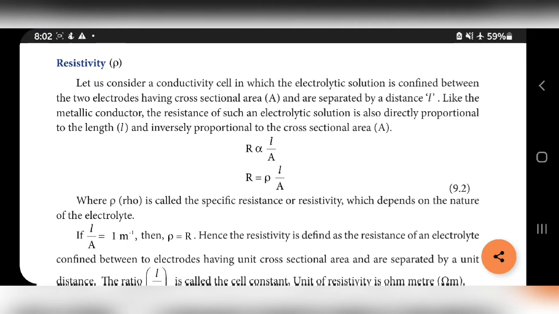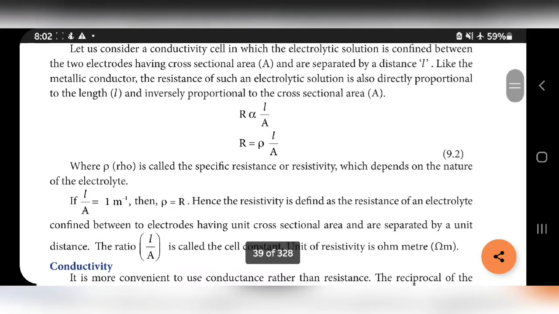Topic: resistivity. Let us consider a conductivity cell in which the electrolytic solution is confined between two electrodes having cross-sectional area A and separated by a distance L. Like the metallic conductor, the resistance of such an electrolytic solution is directly proportional to length and inversely proportional to cross-sectional area.